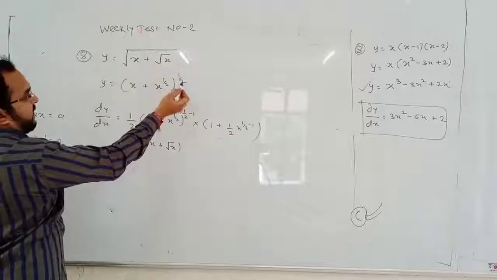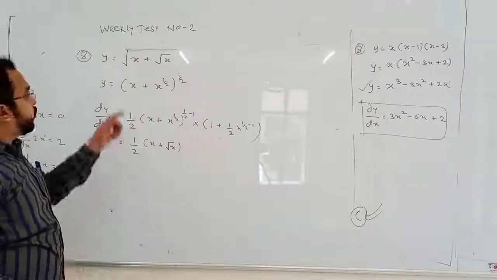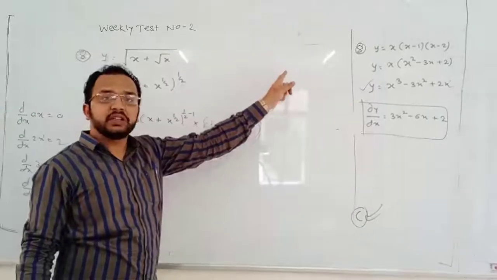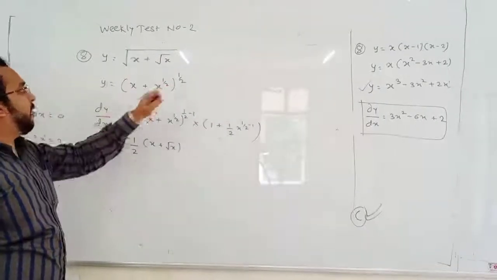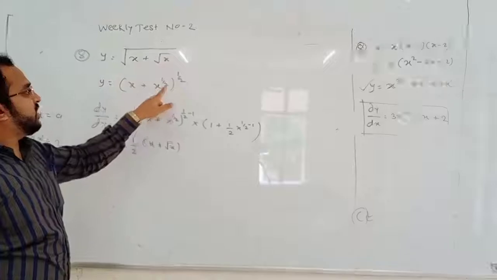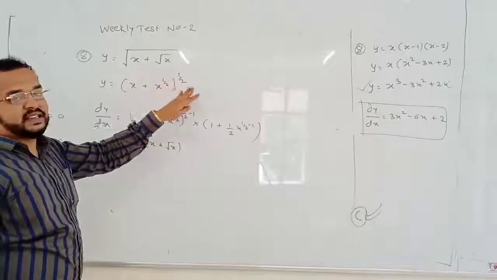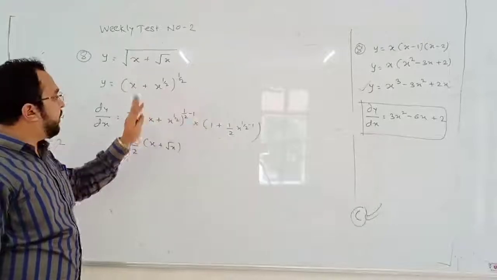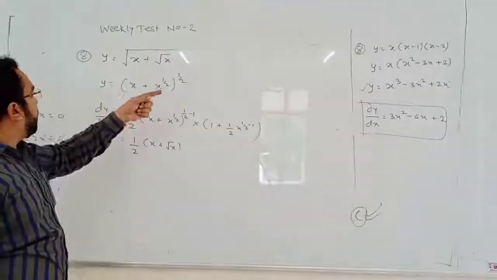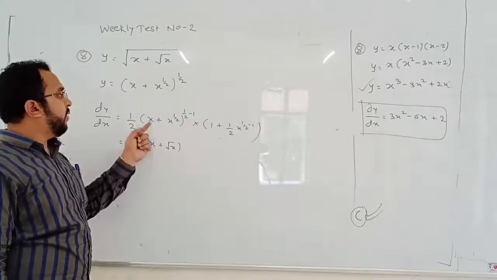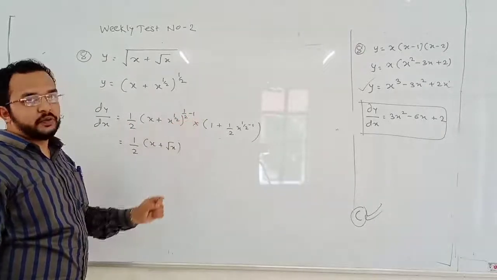the whole bracket is having power half. Square root means power half. As in question number 7, square root means power half. Here also there is a square root, so its power is also half. First, assume the whole quantity as x. Apply the power rule. While applying the power rule, take the power in the numerator and reduce the power by 1. So half I have taken, power reduced by 1, that means half minus 1.